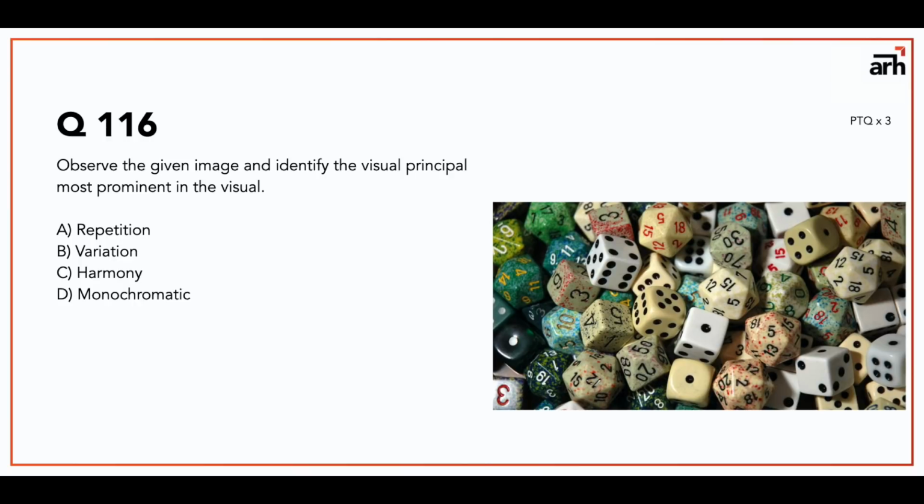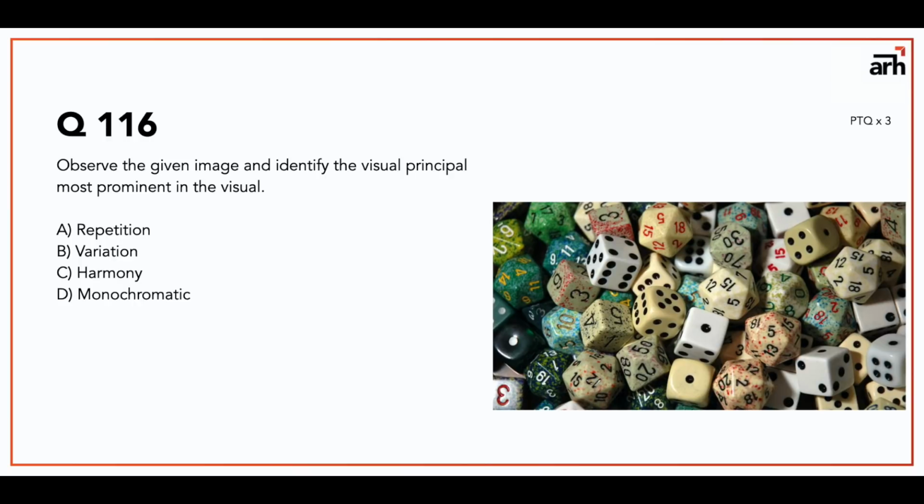Repetition is definitely there and harmony is there also, but I think the prominent visual principle here is variation, because repetition can be of similar things also.